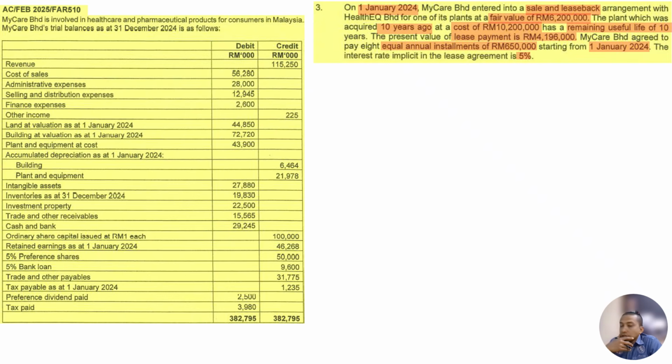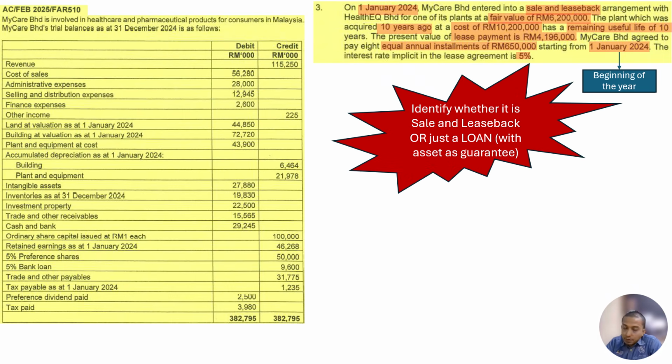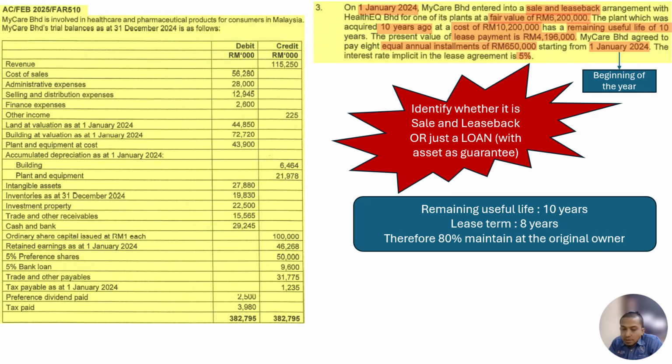Right? So first thing is, again, this is the beginning of the year, and the payment of installment is at the beginning of the year. In this case, first things first, you have to identify whether it is a sales and leaseback or just a loan with an asset as guarantee. How do we decide whether this one is a sales and leaseback or not? This is some sort of guide on how to decide.